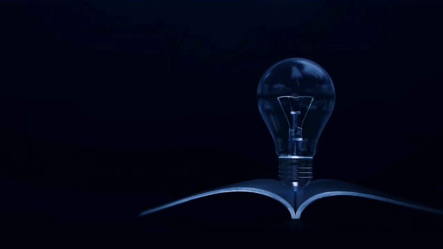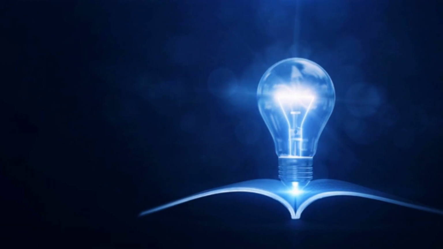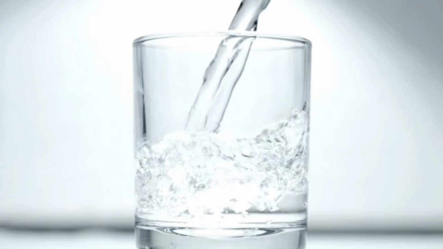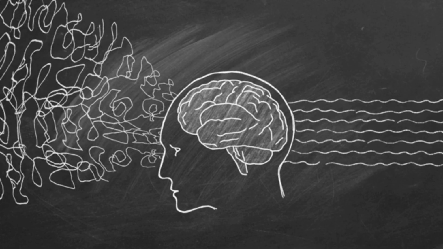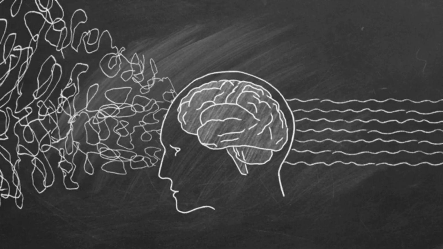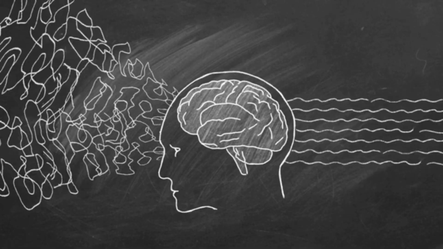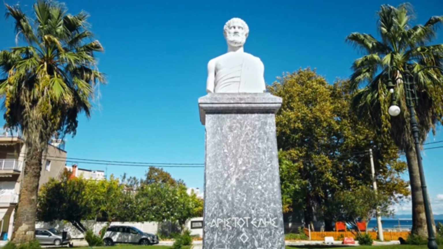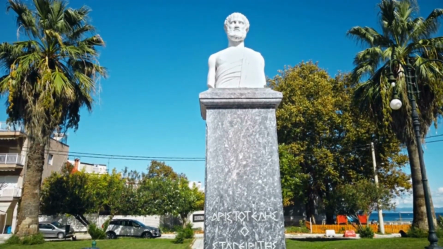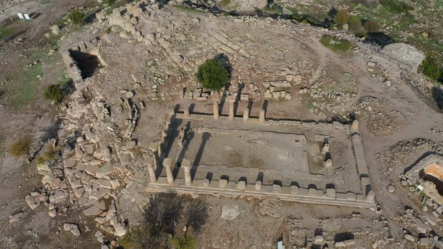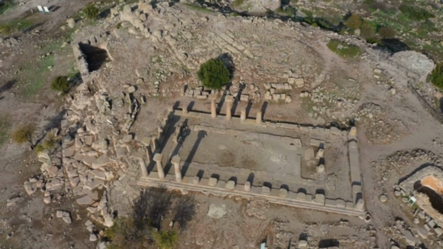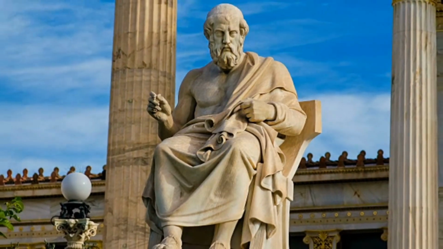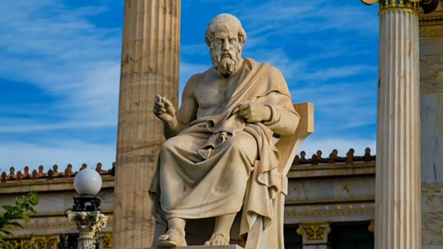Aristotle even said, actuality comes before potentiality in an important sense. We only understand the potential of a seed by knowing it could grow into a tree, not the other way around. So, from sensation to wisdom, from the four causes to potential and actuality, Aristotle and Plato gave us tools to think more deeply about reality, knowledge, and purpose. These ideas might sound ancient, but they still help us make sense of the world today.